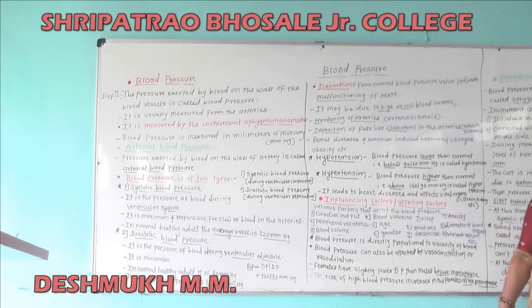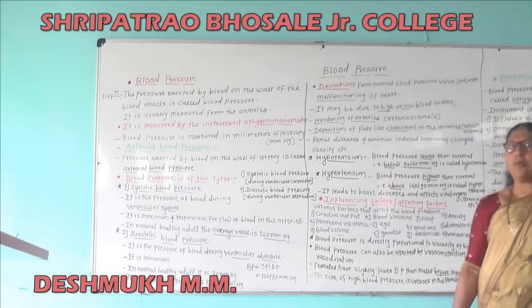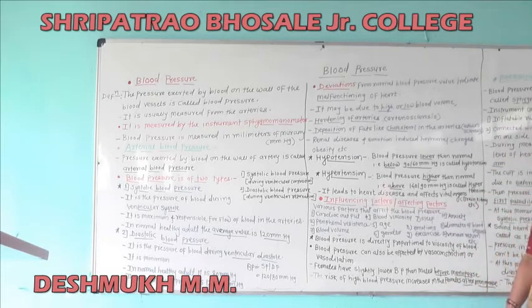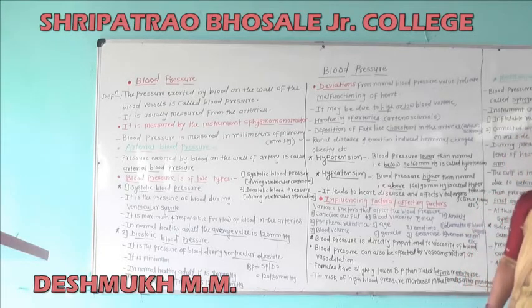Then next, hardening of arteries, which is called arteriosclerosis. Arteriosclerosis means the hardening of arteries.